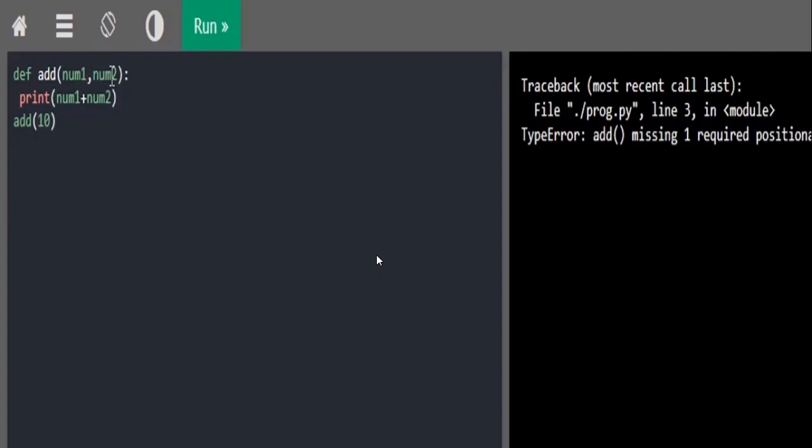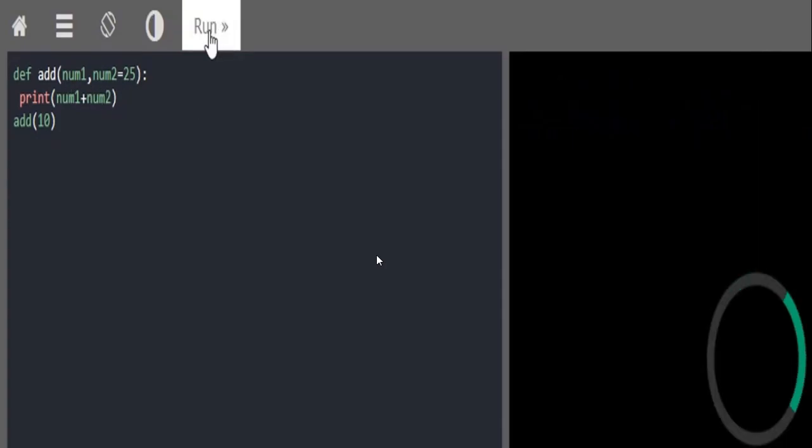So in that case, you can simply pass the expected number of values, or you have another alternative called a default value. That is, you can assign a default value to the parameter. So here the value 10 gets assigned to num1, while the value 25, the default value, gets assigned to num2, and therefore my output would be 35.